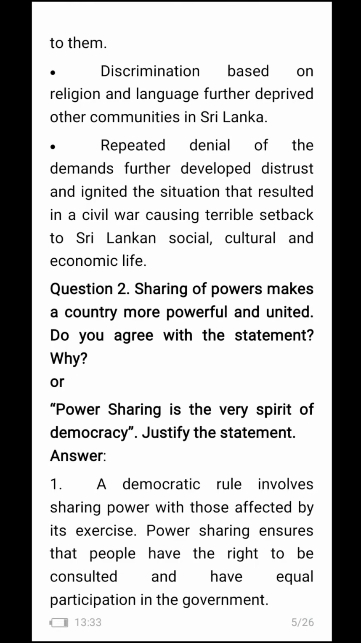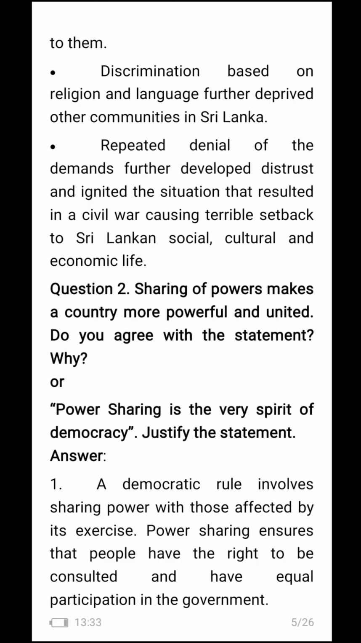Sharing of powers makes a country more powerful and united. Do you agree with the statement? Why? Or the question can be asked, power sharing is the very spirit of democracy. Justify the statement. A democratic rule involves sharing power with those affected by its exercise.